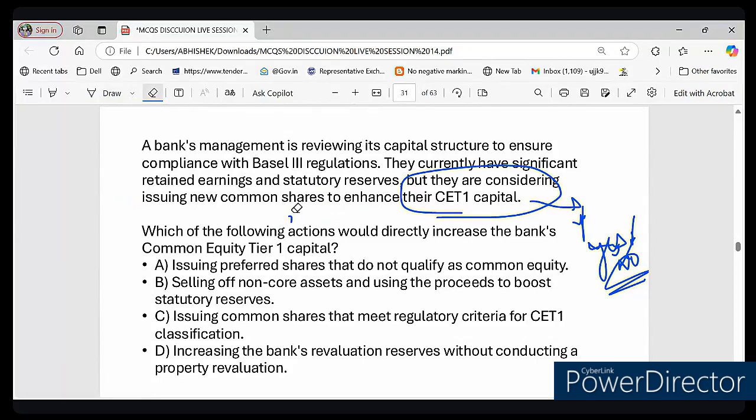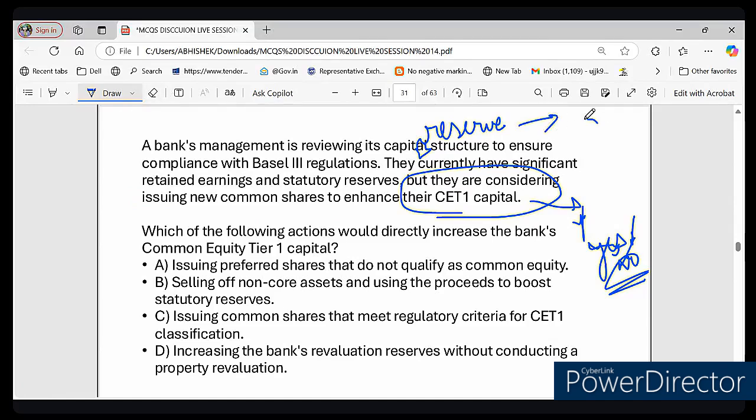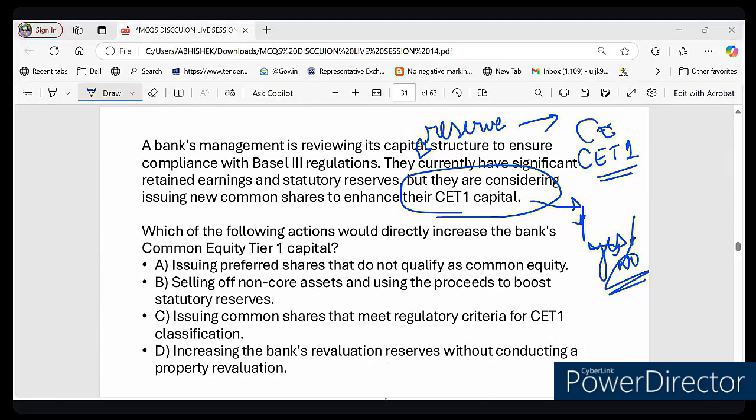My third question is, does Basel 3 allow a bank to use any kind of reserve as CET1 capital? What do you think? Yes or no? Please let me know. The answer is no. Only a specific reserve qualifies.